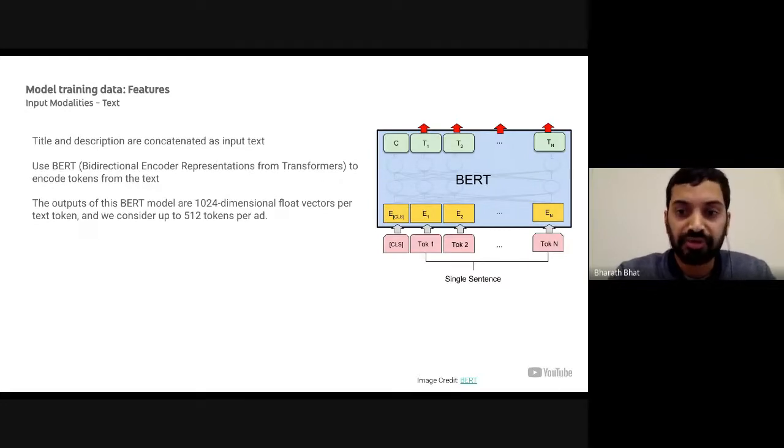Coming to our input features, we focus mainly on two modalities, text and video. For the text modality, we concatenate the title and description of the video and run that text through a pre-trained BERT model. For a very quick primer on BERT, these models tokenize the text and produce dense float embeddings for each token through a stack of self-attention layers. In our case, the outputs are 1024 dimensional and we consider up to 512 tokens per ad.